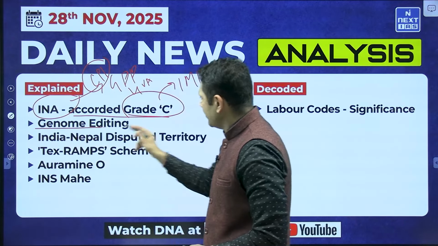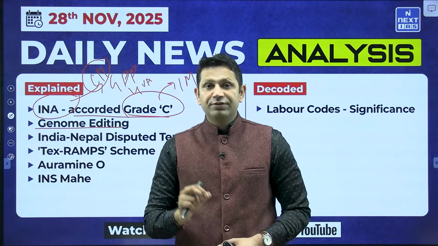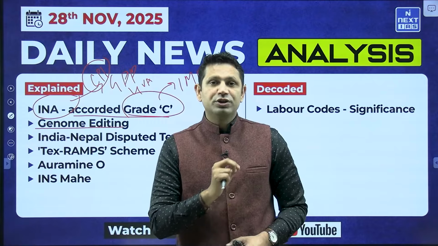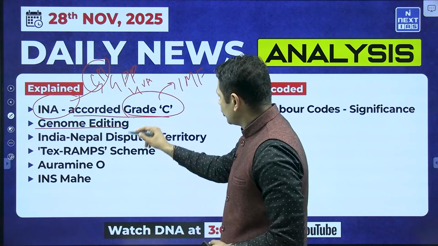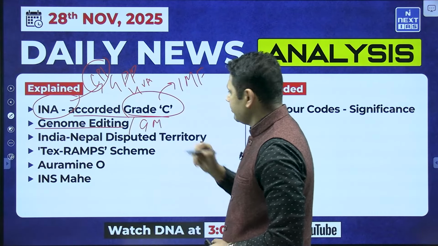Then second is genome editing. Genome editing, how it is different from genetically modified organisms, how genome edited organisms are different from the genetically modified organisms. So we are going to differentiate between GE and GM crops.